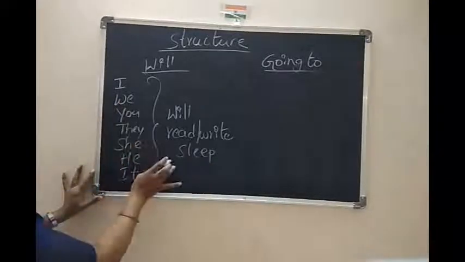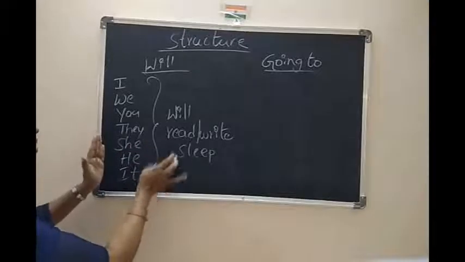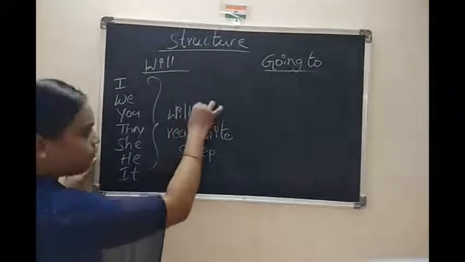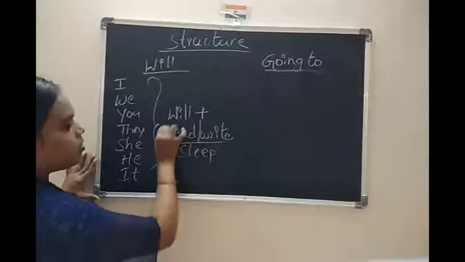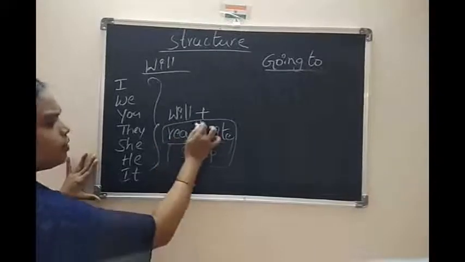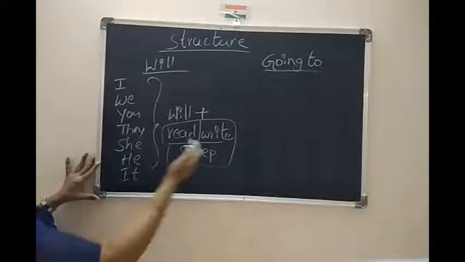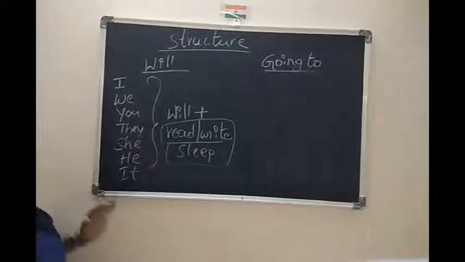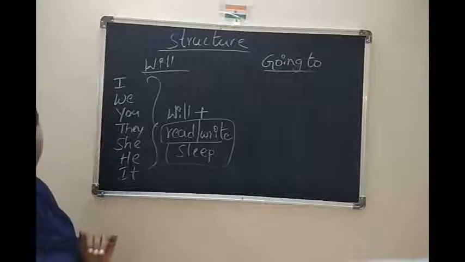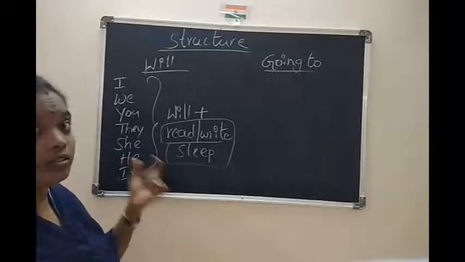What are the subjects here? And for example, using will plus verb. These all are verbs. So any verb you can take. In this, you can choose one verb. So how can we write? This is informal. Keep in your mind.